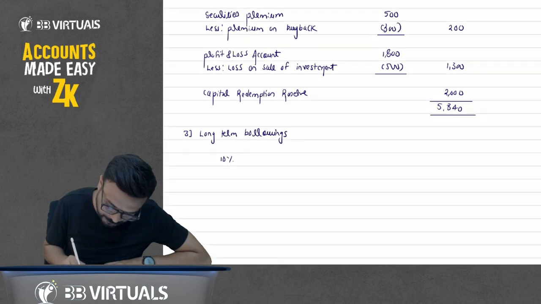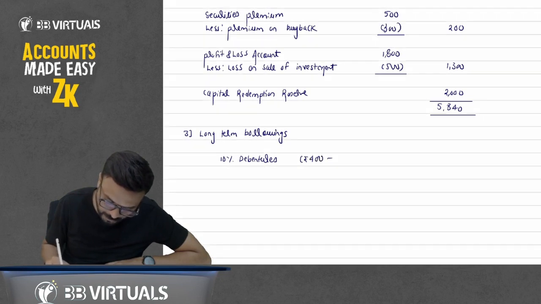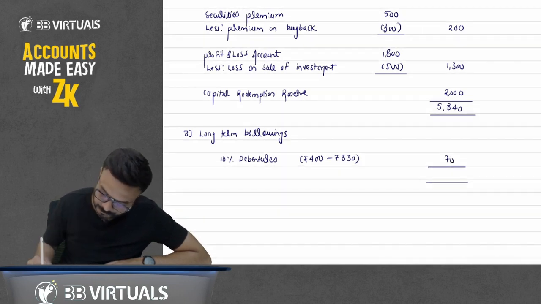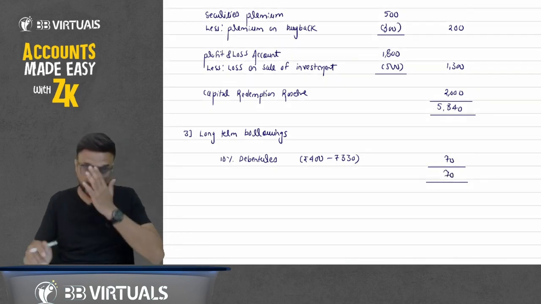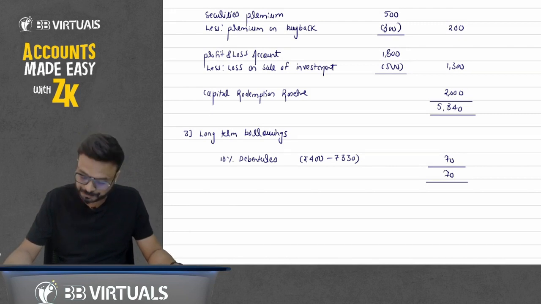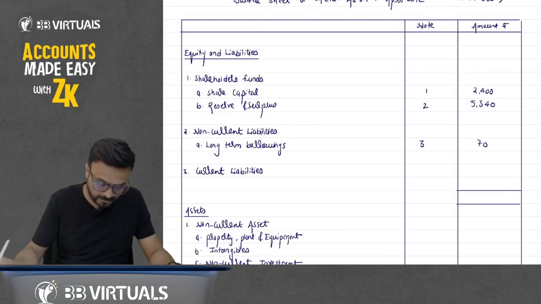10% debentures. Given in balance sheet 400, we have cancelled 330. How much balance we have now? 70. So write down this 70 here. Now in balance sheet, long-term borrowing 70.